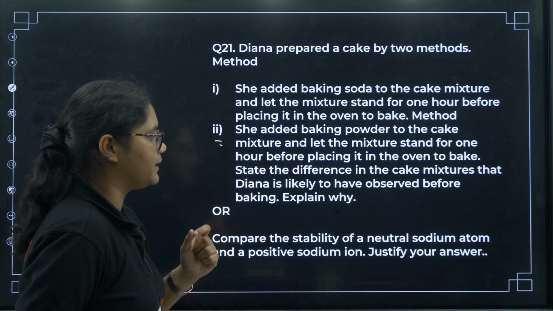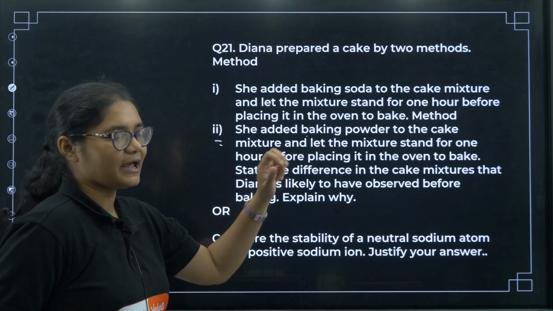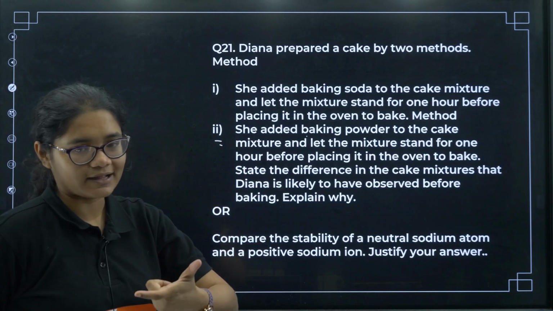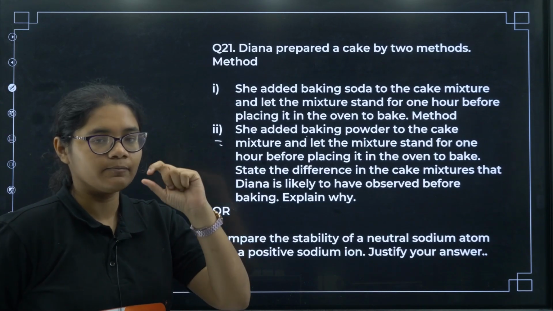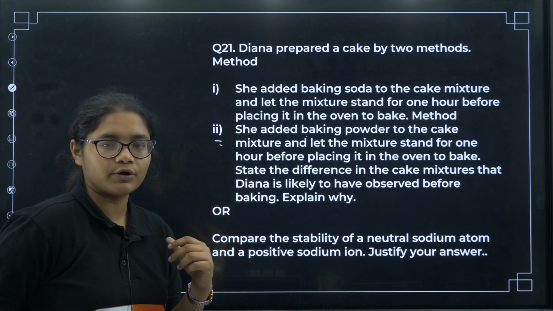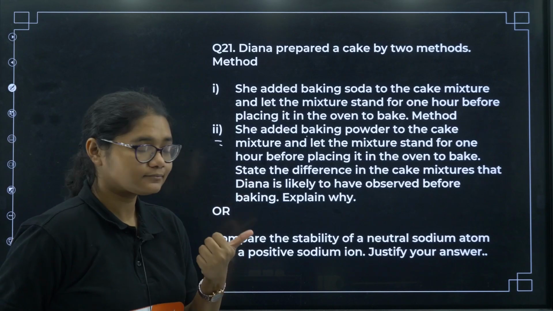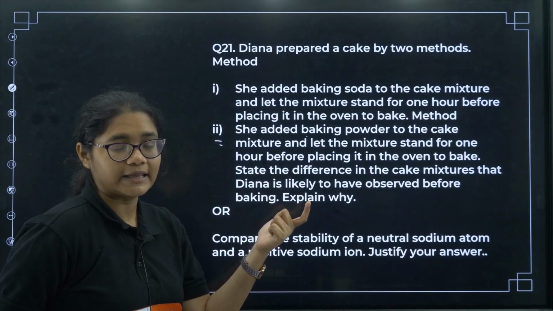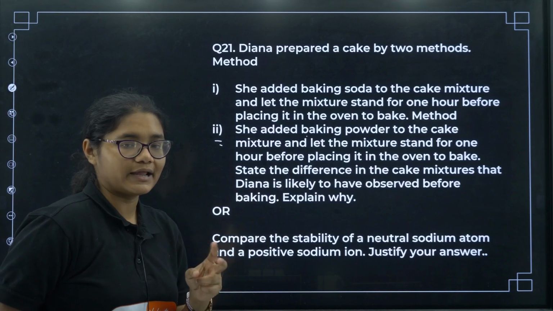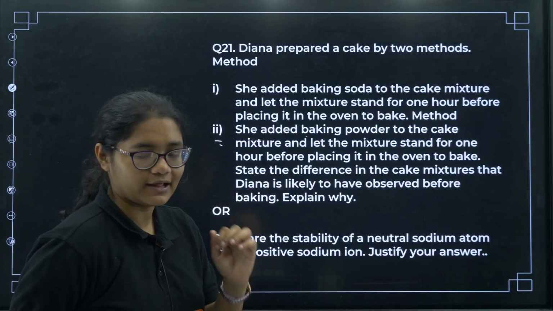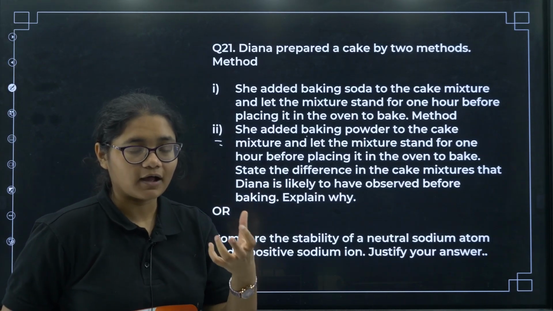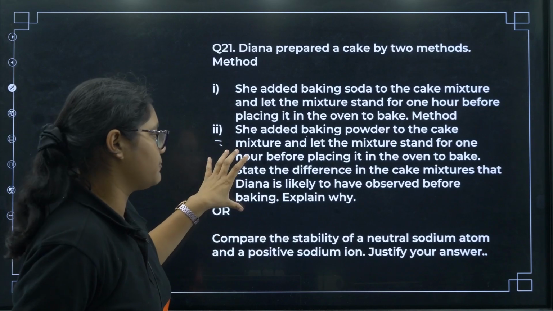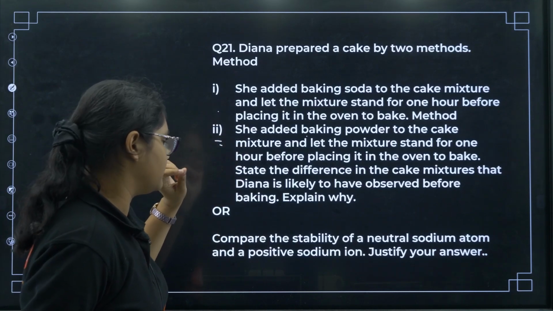Why? We have taken baking powder, right? Baking powder has your baking soda and tartaric acid. So when the bicarbonate, that is your baking soda, and your acid, that is tartaric acid, react, carbon dioxide gas will form, right? And that gas will be trapped in this, so there will be some fluffiness. Here there won't be any fluffiness.